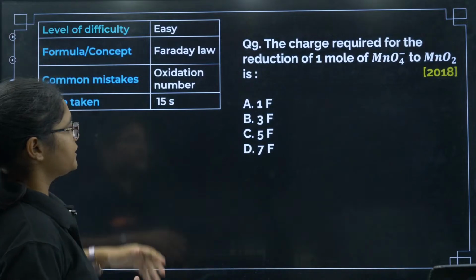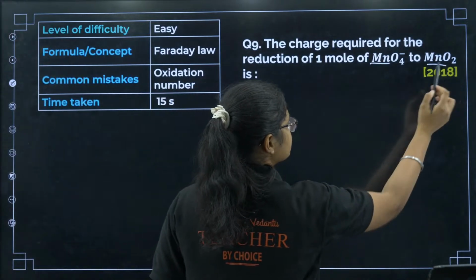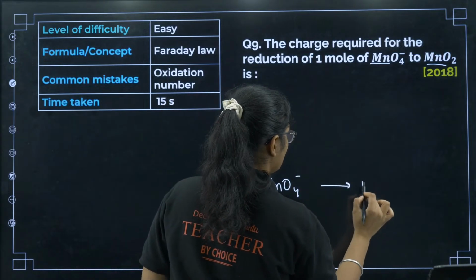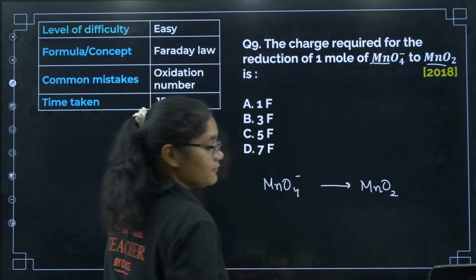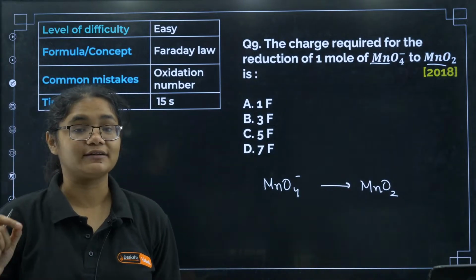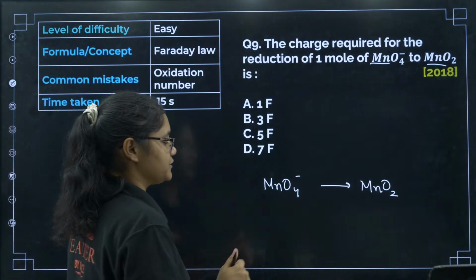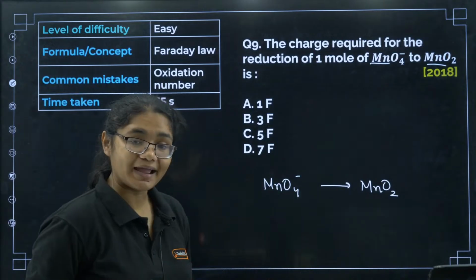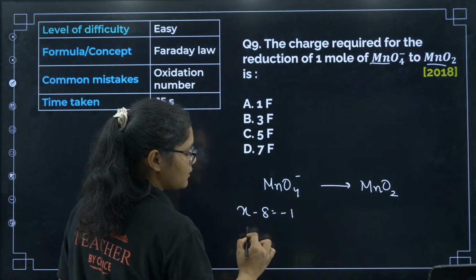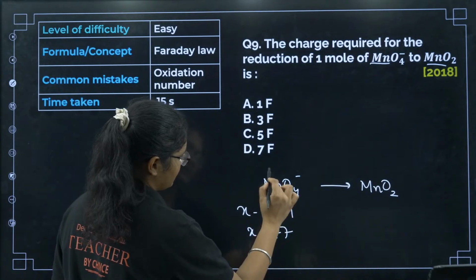Okay. Next question. You have MnO4 minus to MnO2. If I am converting this MnO4 minus to MnO2, how much Faraday of electricity will be required? That is the question. Now what is the oxidation state of manganese here? I can have X minus 8 equal to minus 1, X is equal to plus 7, right?